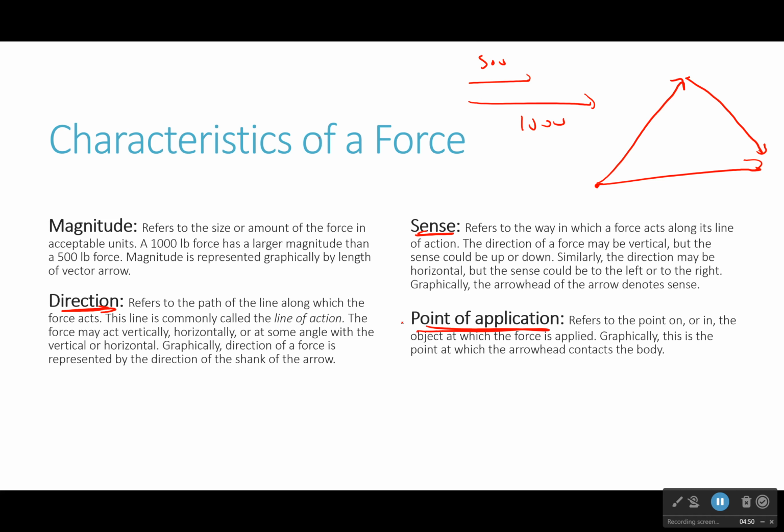Finally, point of application. This refers to the point or, in some cases, the area on which a force is applied. This is going to be where the arrowhead contacts the body or the point where it originates from the body. So if I have this long bar, this will be the point of origin. If I have a second force that points from here, I can't just move that force willy-nilly and say, oh, it's down here now. That would change how the body is actually being affected. In some situations it wouldn't matter. There are many where it would.